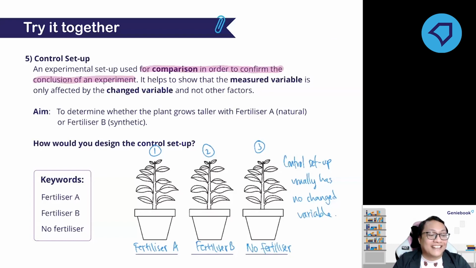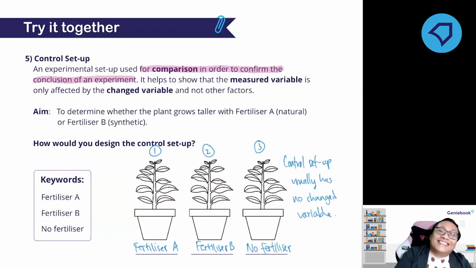Okay, I repeat again. One setup is lake water with a certain amount of fish. Then the second setup is river water with the same number of fish. Then can you determine what would the control setup be?